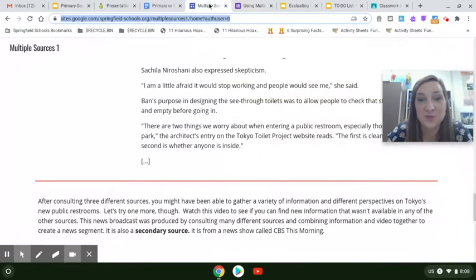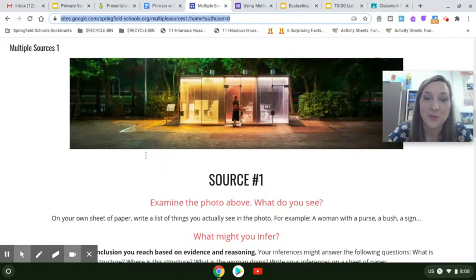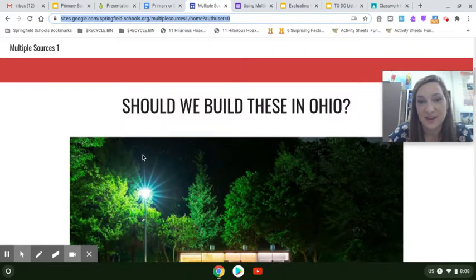If you struggle with this activity, this is the activity that we are going to be going through in more detail on Wednesday's live lesson. So you can do it now, you can have it done. You could hold off if you know that you can chime in on Wednesday morning at 8:30. But I'm excited to get a conversation going in a live format on Google Meet on Wednesday.